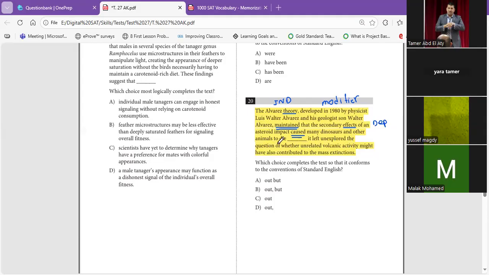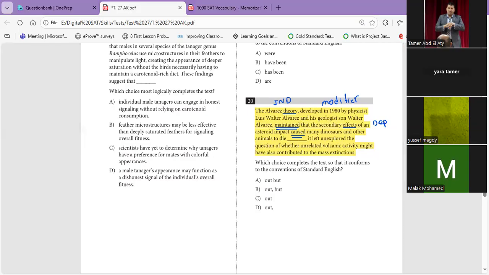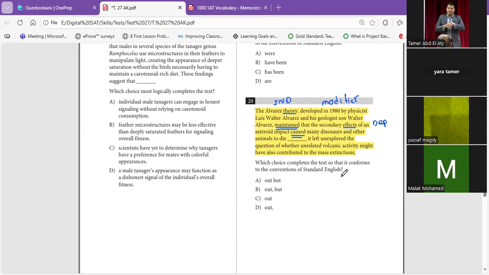To die out. Okay, thank you. Now we have independent, dependent, a full sentence in number 20. Let's continue. It, subject. Lifted, verb.